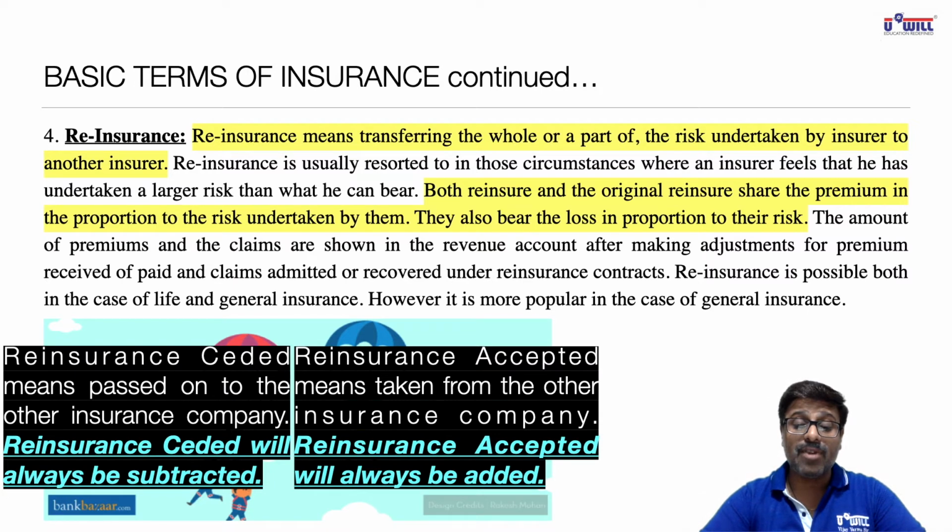Then in the next paragraph, you all write down: reinsurance accepted means taken from other insurance company, and reinsurance accepted will always be added. Whether it is premium on reinsurance accepted, you'll add it in premium. If it is commission on reinsurance accepted, you'll add it in commission. If it is claims on reinsurance accepted, you'll add it in claims. Wherever the word accepted comes, you will plus. Wherever the word ceded comes, you will minus. If you have not noted down, then you can pause the video and write it down.